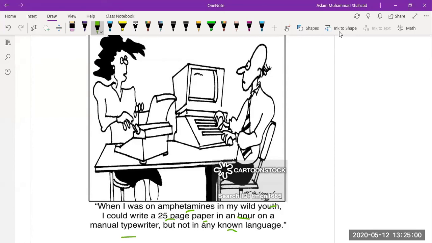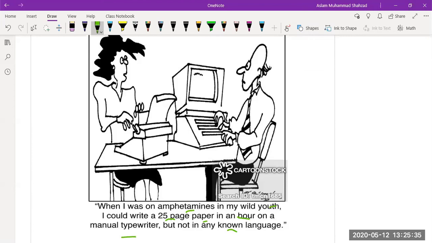So that is hilarious, that she is talking about the use of amphetamine. She can write 25 pages on that typewriter, and she doesn't know what she is writing. That is the central nervous system effect, the CNS effect of amphetamine, because it is such a strong stimulant that it can keep you active for long hours, and sometimes you don't know what you are doing or what you are talking about, and that's why a lot of abusers using amphetamine face a lot of mental problems.